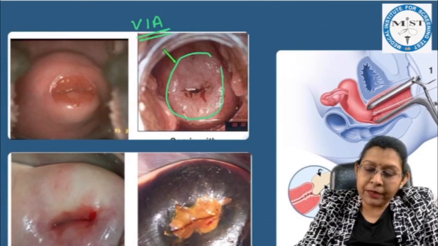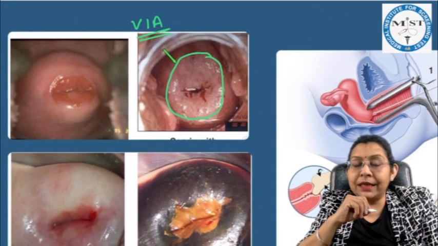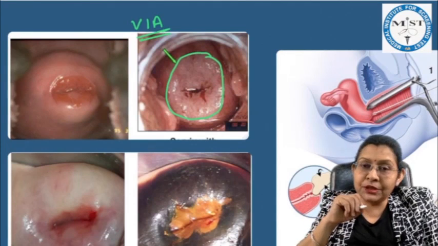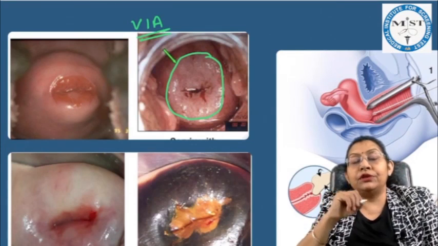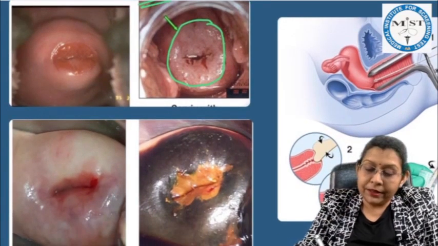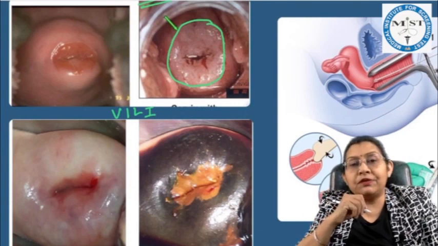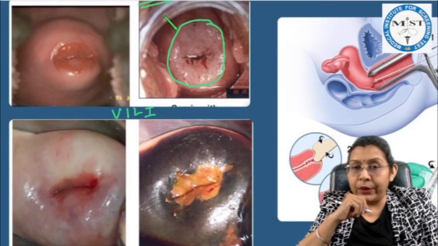So if the aceto-white patch is visible after applying the acetic acid, it means that area is suspicious and we have to do further evaluation. Now if we are applying Lugol's iodine, the test is called the VILI test, that is, visual inspection of the cervix after Lugol's iodine.